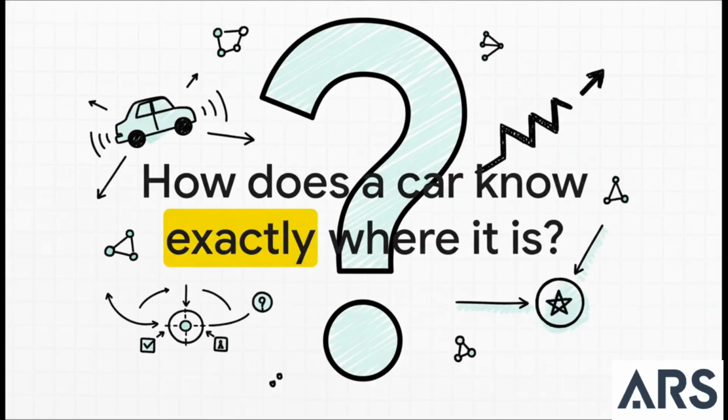Okay, so picture this, a self-driving car. Its GPS might be off by a few feet, the cameras can get tricked by shadows, and the sensors on its wheels, they aren't perfect either. So it's getting this constant flood of slightly wrong information. How in the world does it take all those imperfect clues and build one single confident idea of where it actually is? That's the heart of the problem we're going to tackle.